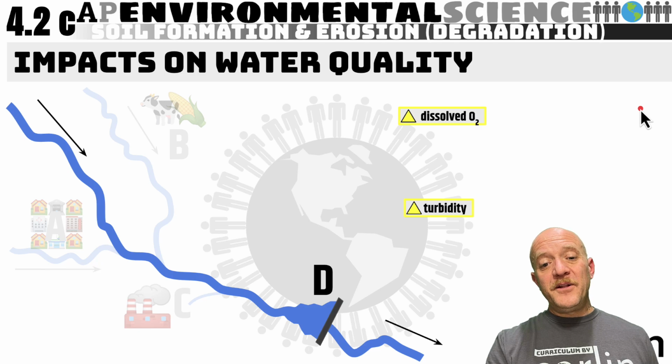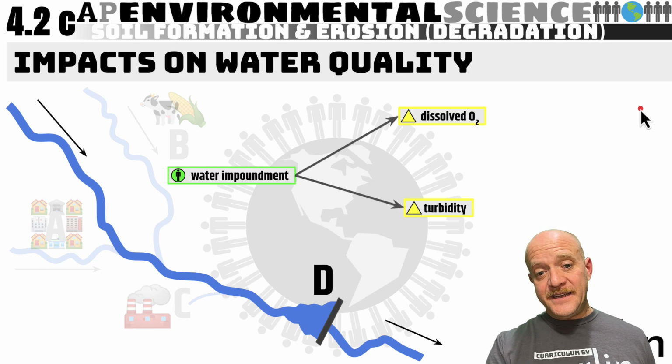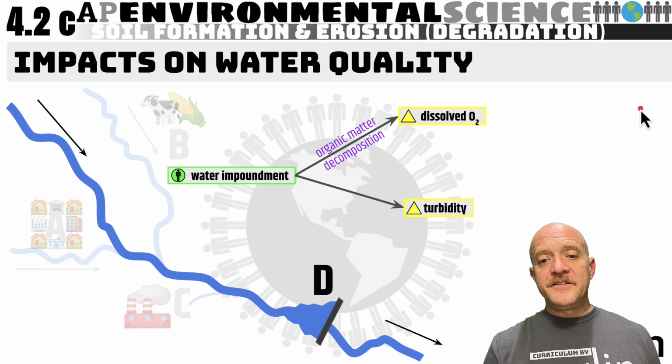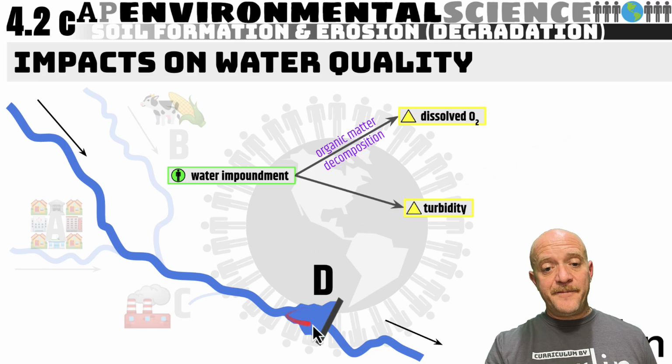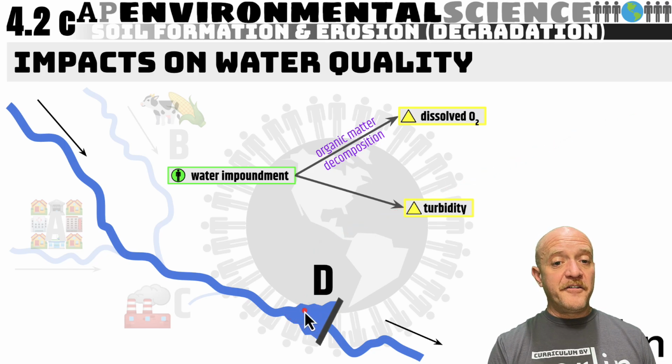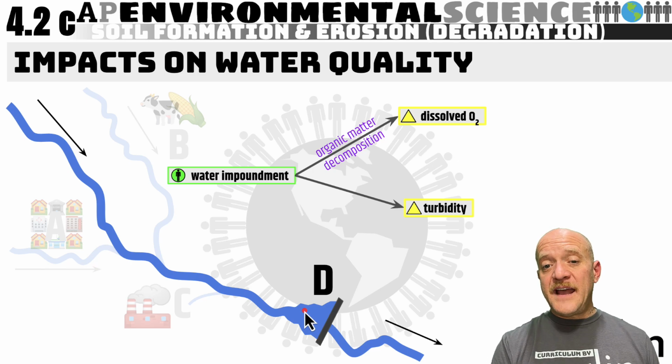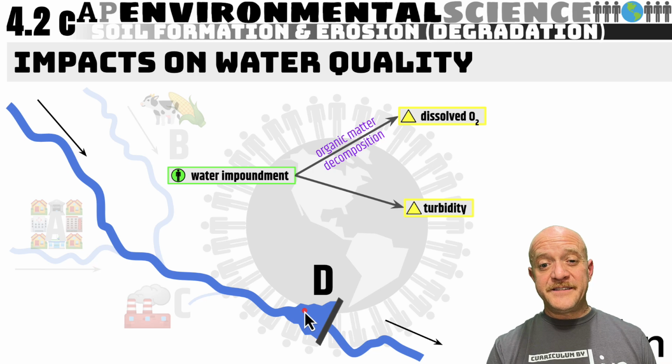And finally, when we build a dam, we will impact the dissolved oxygen and the turbidity. Another word for dam is a water impoundment. Dissolved oxygen is impacted because the organic matter that was behind this dam, like trees and grass, will decompose, and that decomposition process will use up a lot of the oxygen in the water.